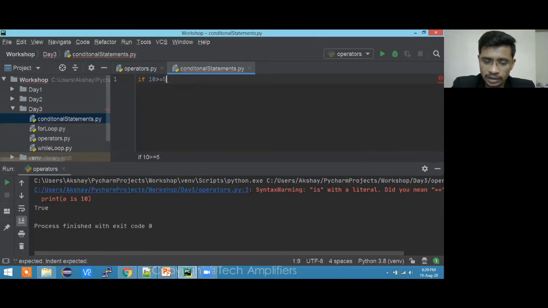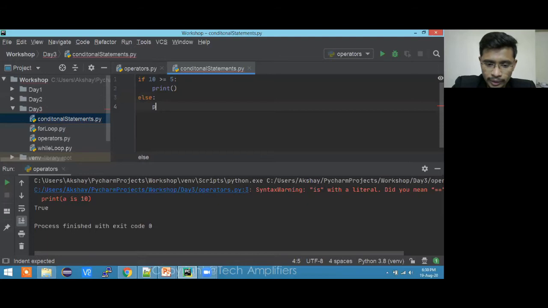Okay, so this is my expression, and after that you need to give a colon, and then hit enter. It will automatically give a nice space over there, which is called indentation. Most of you who are new to Python programming might be asking what this indentation is. This is the way you have to write the code in Python. This indentation tells us that whatever code is on the next line will be inside this particular if condition. And if you want to write something outside the if, you need to go back again and type it here.